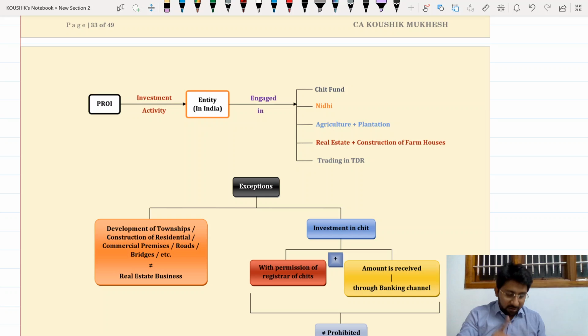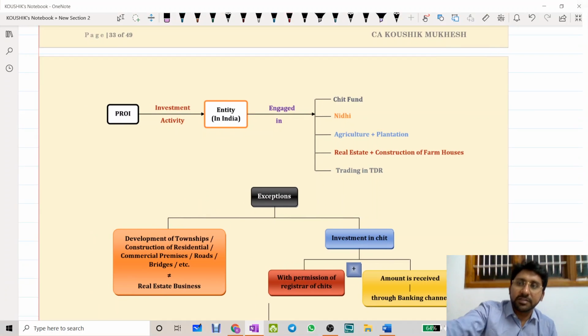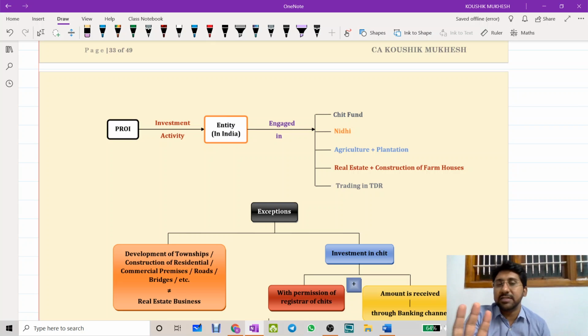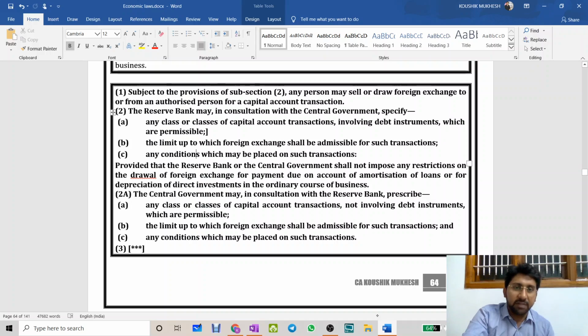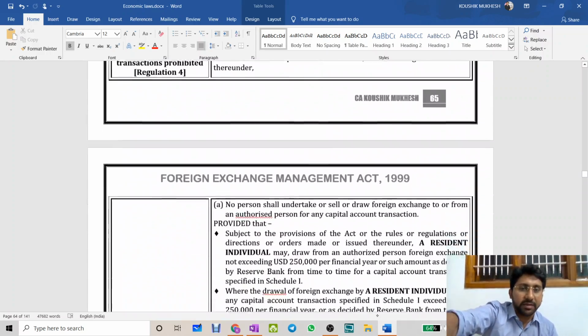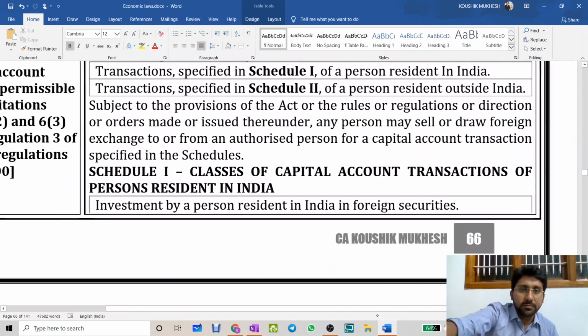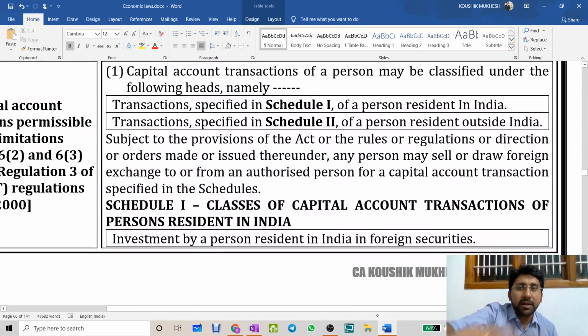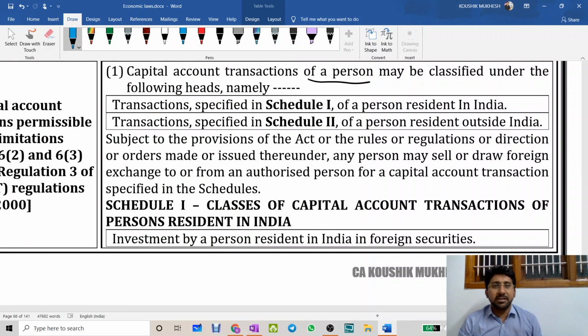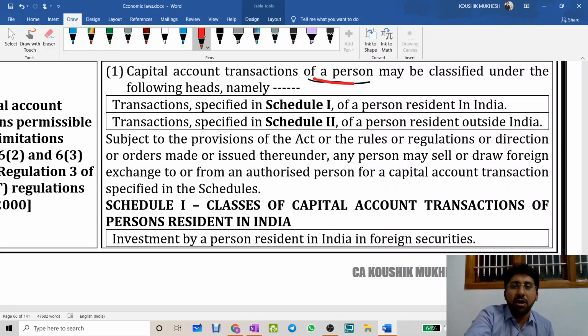Clear. Then the doubt is, what are the class of transactions which will be applicable to the PRI and PROI? That is one important question. First thing, see here, the class of transactions list you need not remember for the examinations. Examiner will not ask you, but still for some clarity purpose I am trying to make it. So please see here, capital account transactions of a person. That means a person means what? Which person? Can be PRI or PROI.